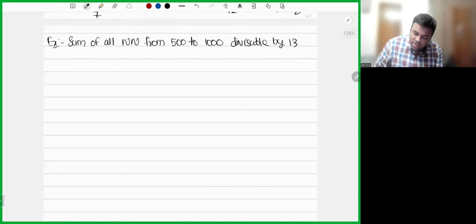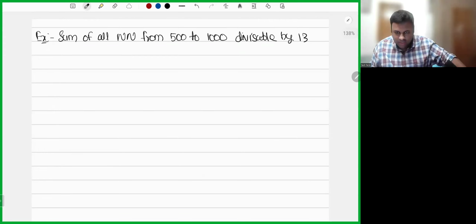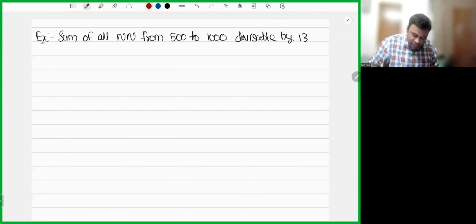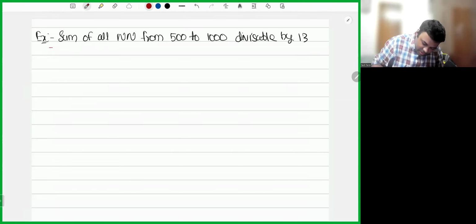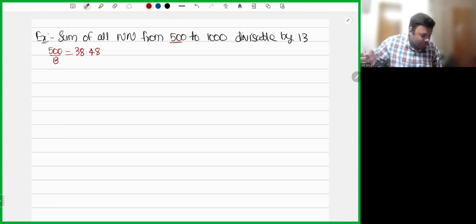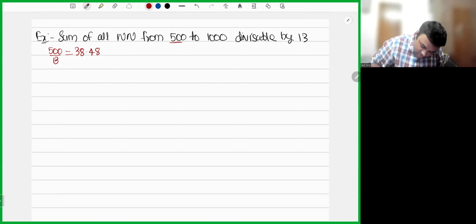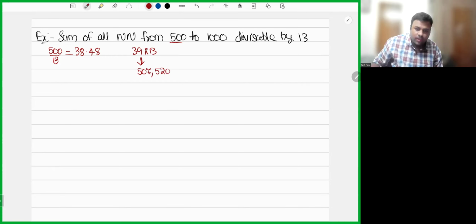Now, how will you solve this? See, 500 is not divisible by 13. So, how will you find the progression? First, you do 500 divided by 13. You will get 38.46. He's telling from 500, so you have to take the next number. What is the next number after 38.46? 39. So, 39 into 13. The progression starts with 507. Next 520, and so on.